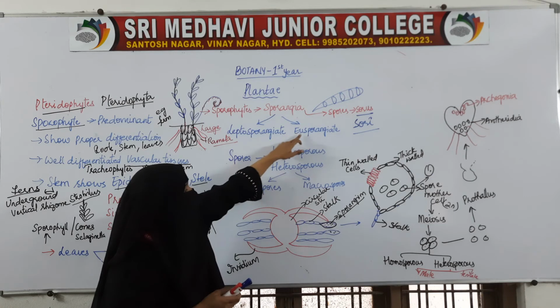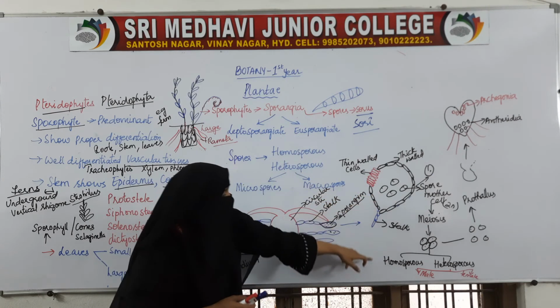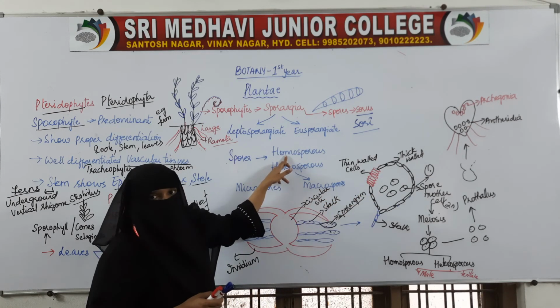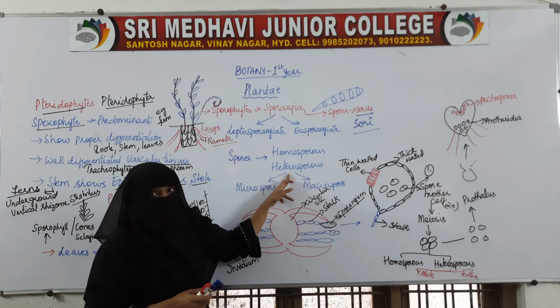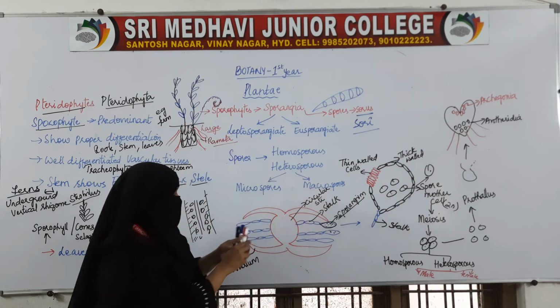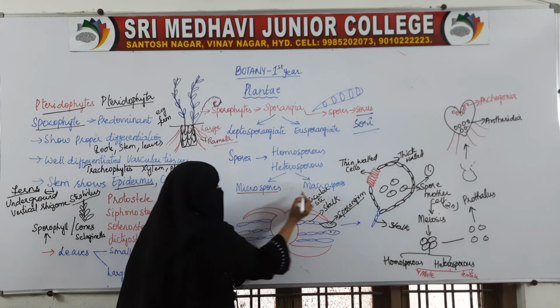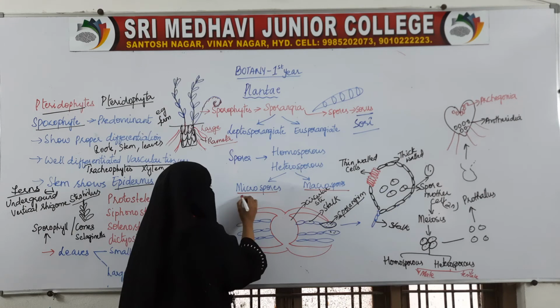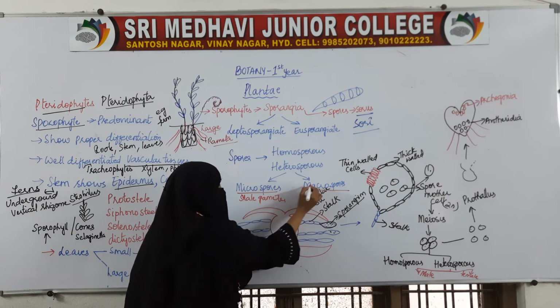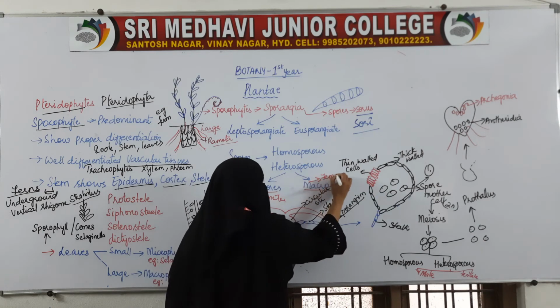If the spores produced are the same, they are called homosporous. If they are different, then it is called heterosporous. In heterosporous, we have microspores and macrospores. Microspores act as male gametes, and macrospores act as female gametes.